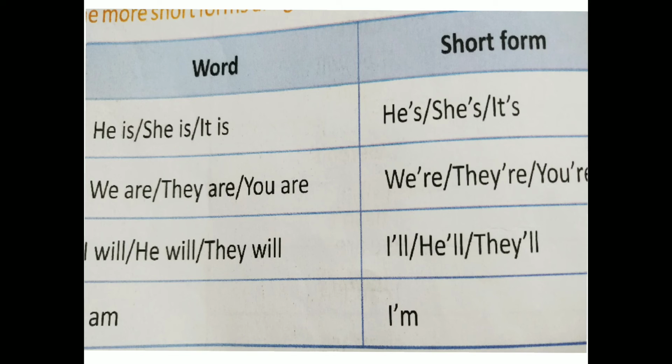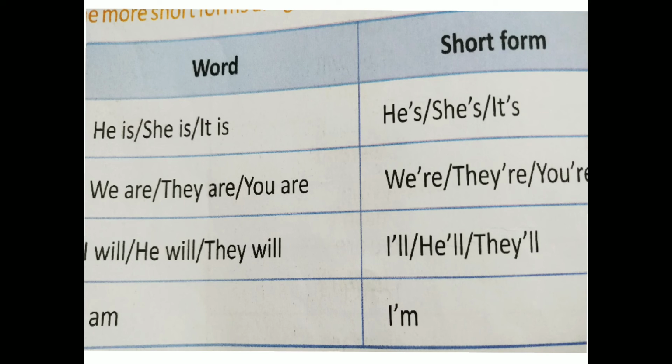Here are more short forms. He is: we remove only i, and instead of i we use an apostrophe and s. She is: she's.